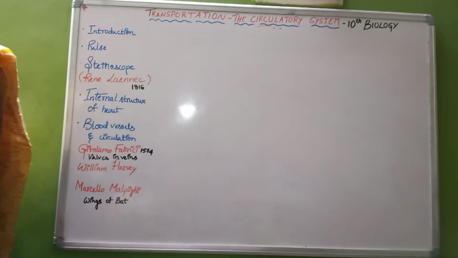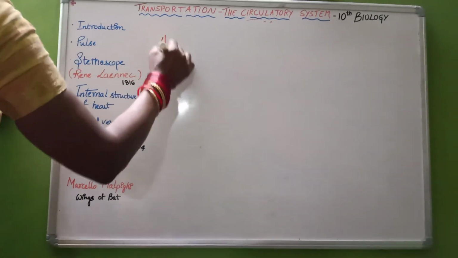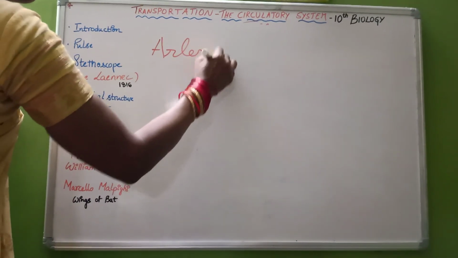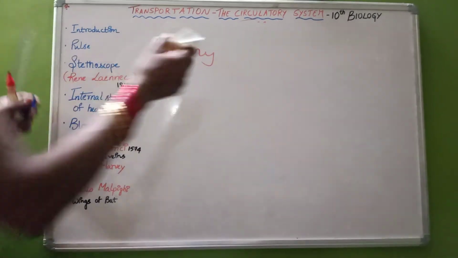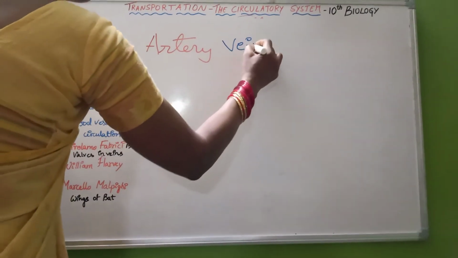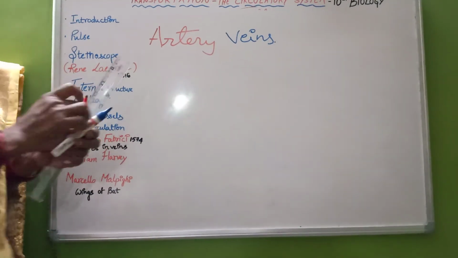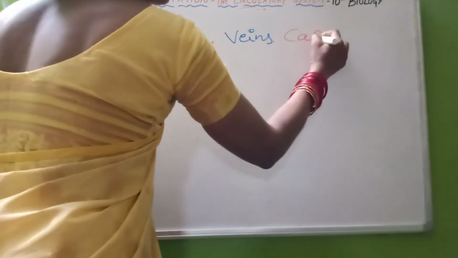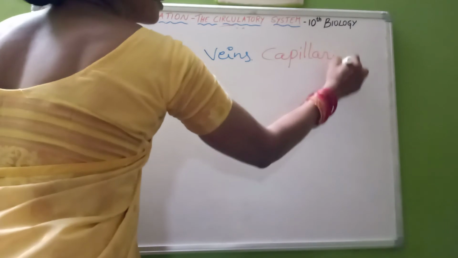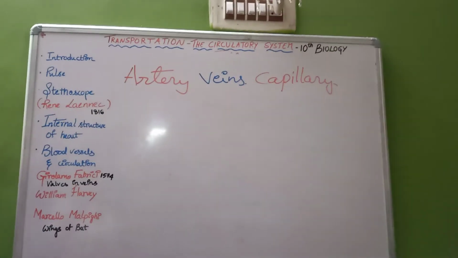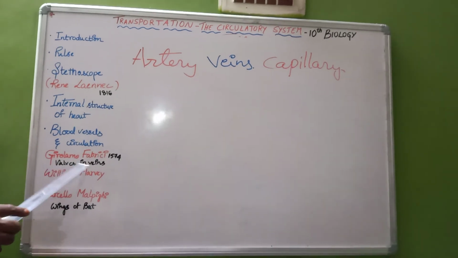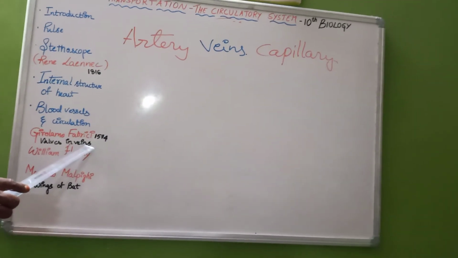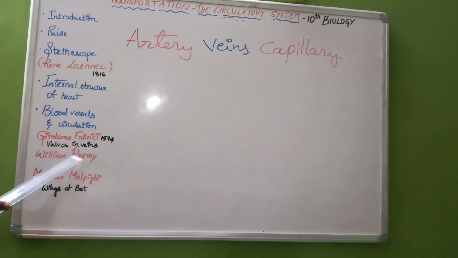One is artery, the second one is vein, and the third one is capillary. So Girolamo Fabrici observed valves are present in the veins which prevent the backward flow.